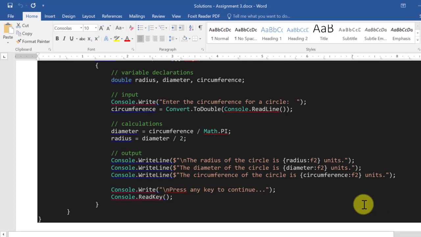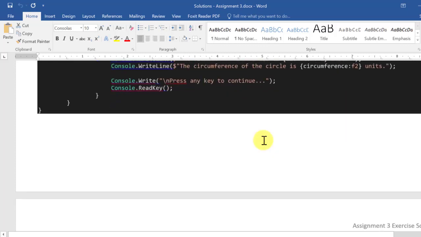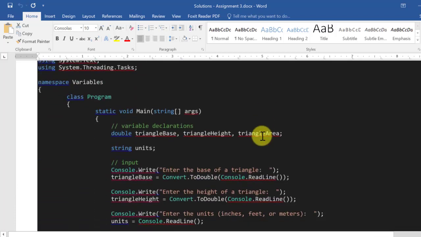And just to recap, if you do the integer instead of double, it would round to the nearest number if you divide? No, if you do integer division, it's only going to give you the quotient from the division. So it's not going to do any rounding. It's just going to chop off the point and everything behind it. It's going to truncate it. And we'll see an example in a second here.